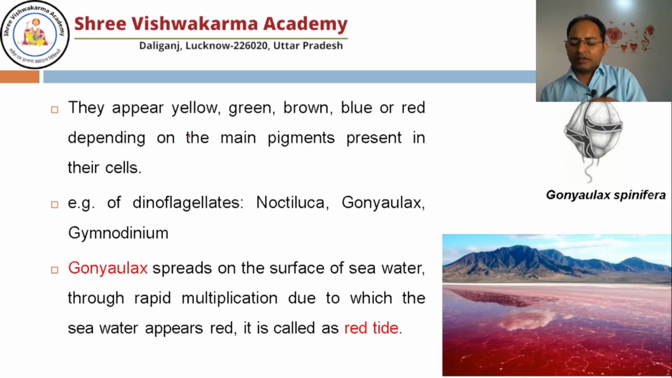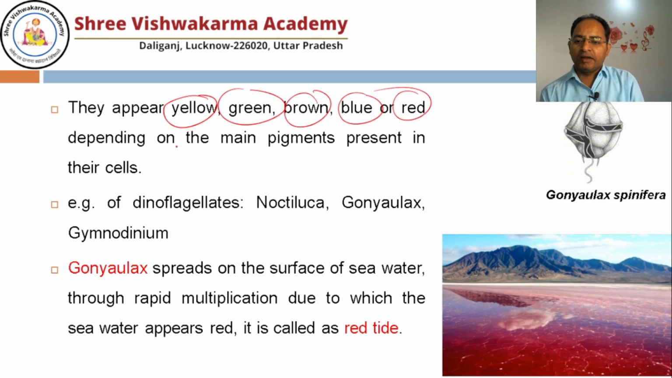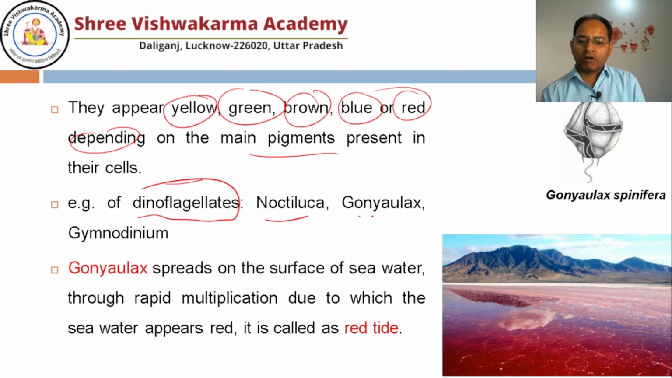Since this is a class, so many organisms are there. They may appear yellow, green, brown, blue or red, depending on which type of pigment they have. Examples of important dinoflagellates are Noctiluca, Gonyaulax and Gymnodinium. Gonyaulax spreads on the surface of seawater, and through rapid multiplication it makes the seawater red, so it is also known as red tide.